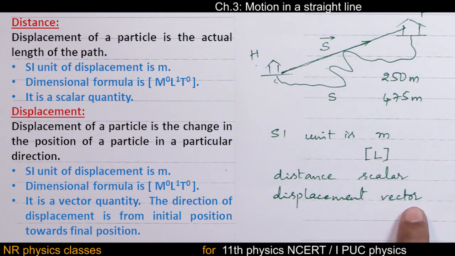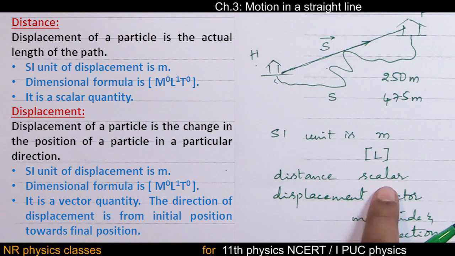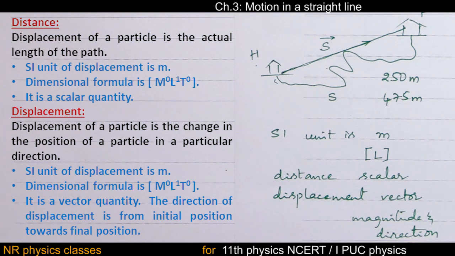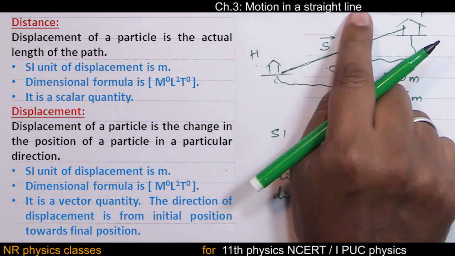Vector quantities are those which require both magnitude and direction. Let us cover these two topics in the next chapter. For the time being, this much is enough. This requires only magnitude. This requires both magnitude and direction. Distance, displacement.